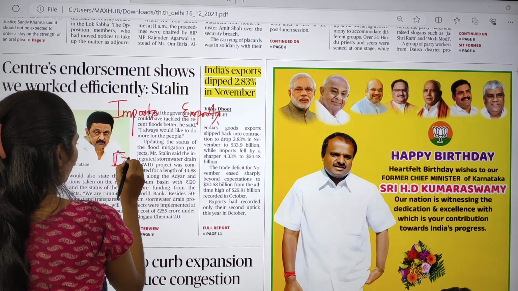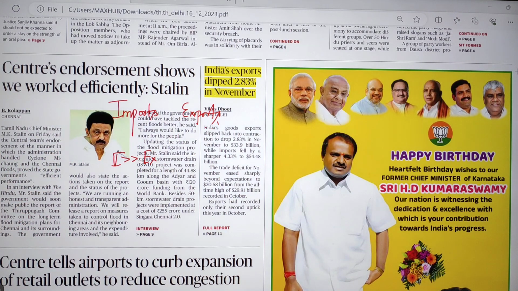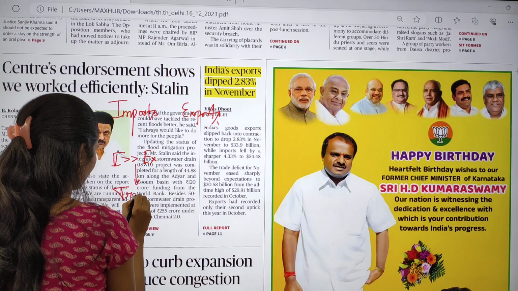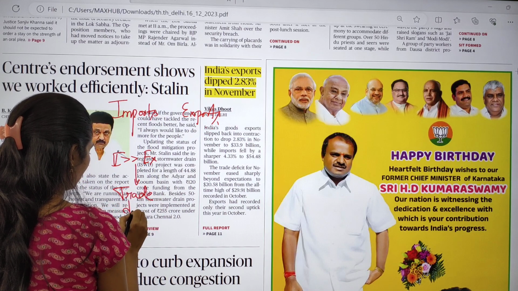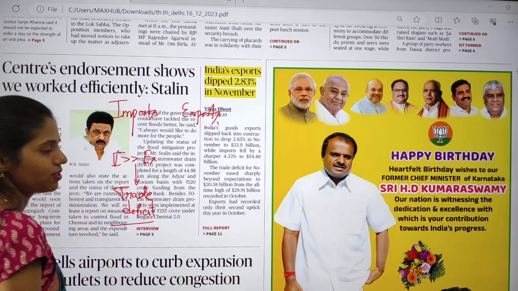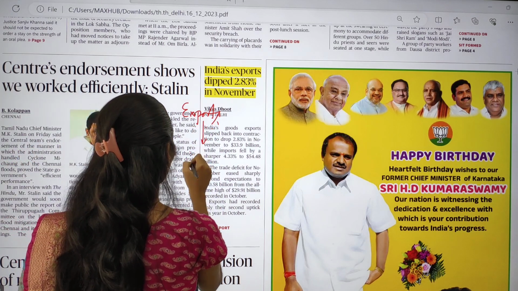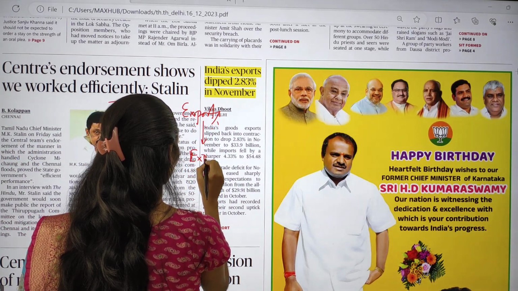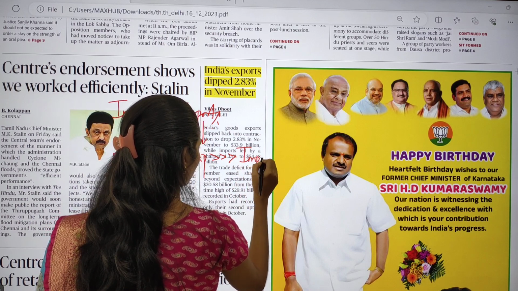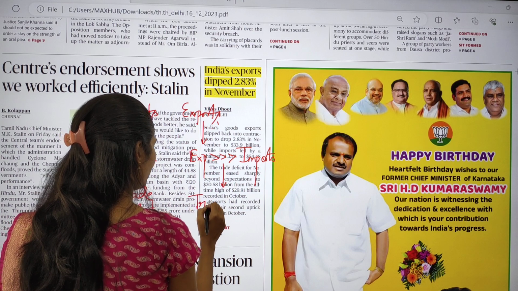Sometimes imports will be more compared to that of exports. So what is this condition called? It is called trade deficit. Trade deficit is a condition whenever imports are more compared to that of exports. And when exports are more compared to that of imports, this condition is called trade surplus.